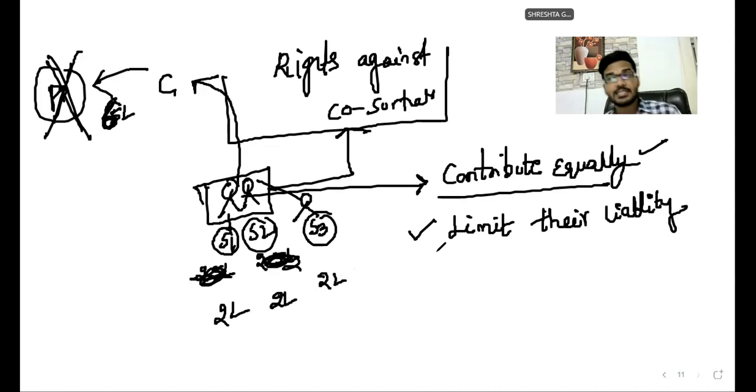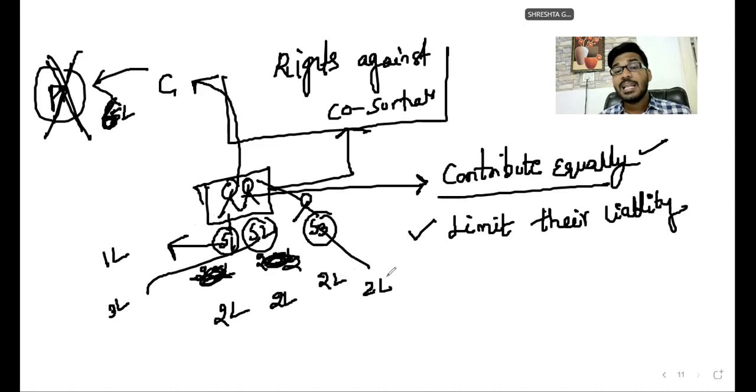Sir, listen carefully. They can limit their liability. How, sir? Suppose S1 says, you are providing 6 lakh rupees, but I am liable for only 1 lakh rupees. S2 says I am liable for only 3 lakh rupees. S3 says I am liable for only 2 lakh rupees. Like that, they can limit their liability at the time of giving surety to the creditor.